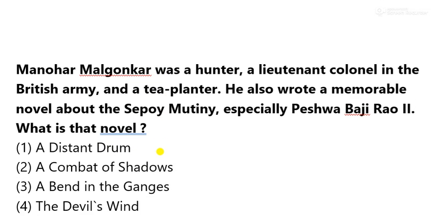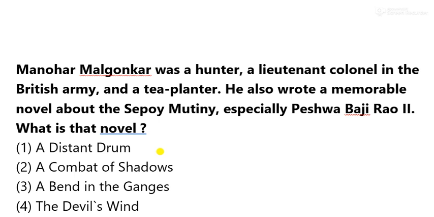The first one. Manohar Malgonkar was a hunter, a lieutenant colonel in the British Army, and a tea planter. He also wrote a memorable novel about a sepoy mutiny, especially Peshwa Bajirao II. And what is that novel?